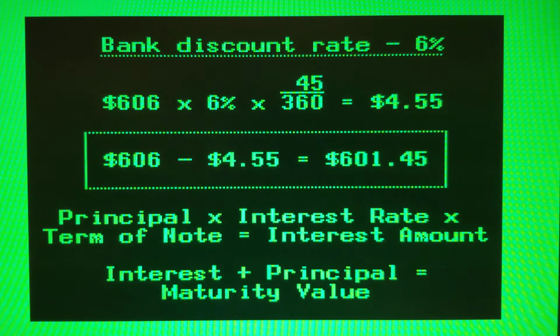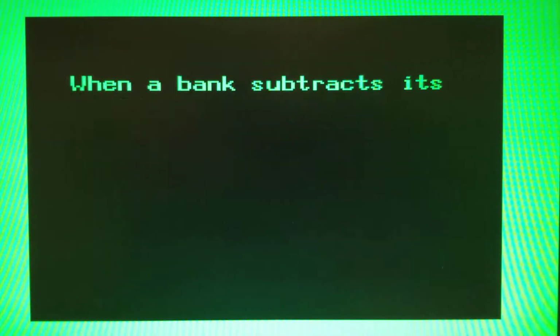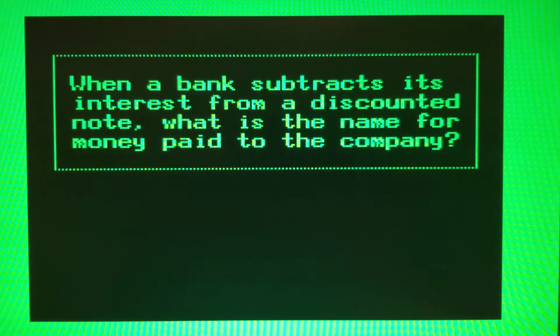Remember, principal times interest rate times the term of the note yields the amount of interest. When the interest is added to principal, we get the maturity value. When a bank subtracts its interest from a discounted note, what is the name for the money paid to the company?